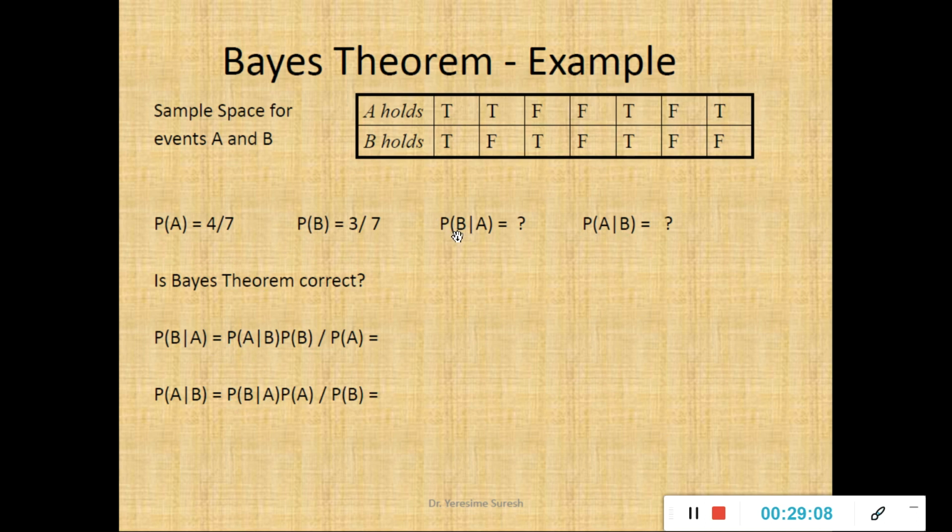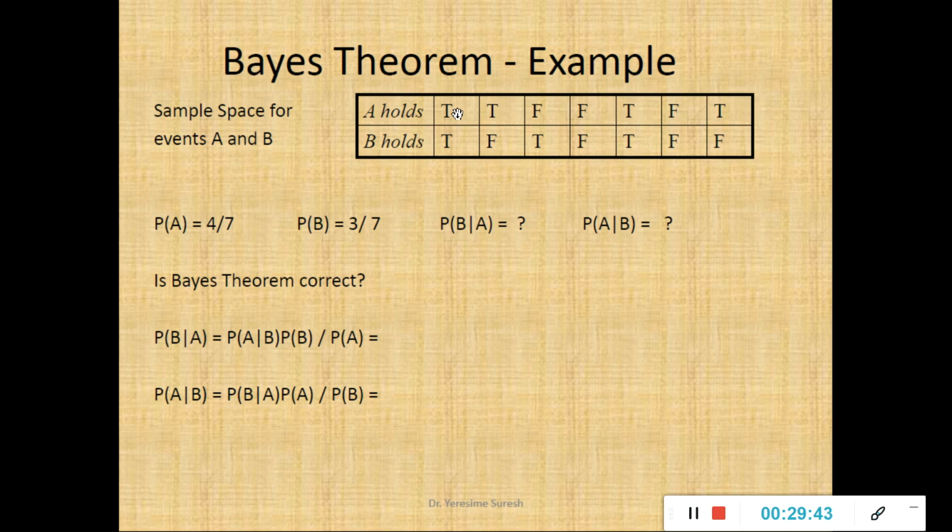So how to find probability B over A and A over B, and I have already defined, as I showed in the slide once again. It is the probability of finding the value of B provided I know the probability of A. Similarly, the probability of finding A when the probability of event B is known. So what is the probability of B when event A is known? So event A is known, that means it is true how many times? 4 times. So whenever A is true, how many times is B true? So A is true for 4 times.